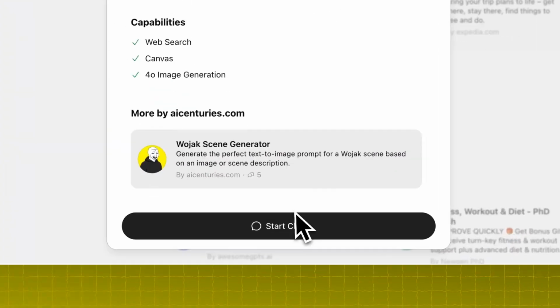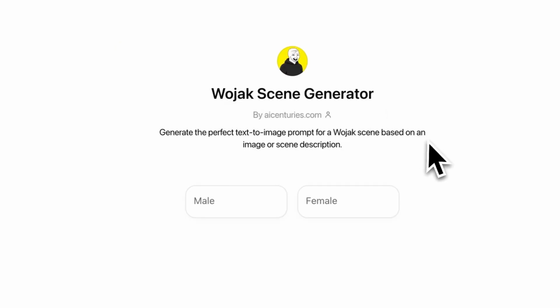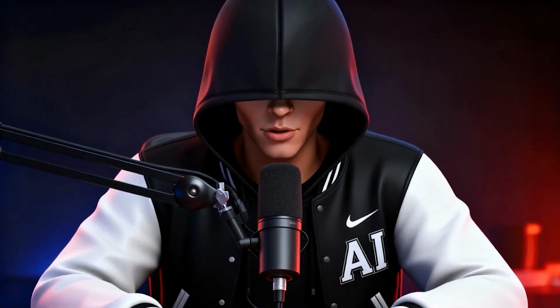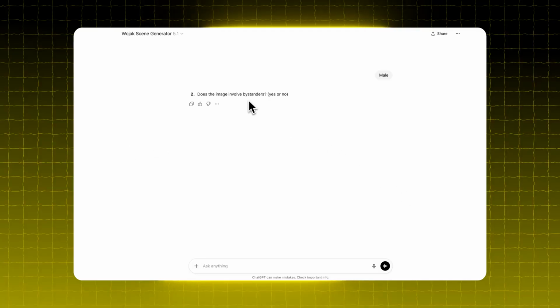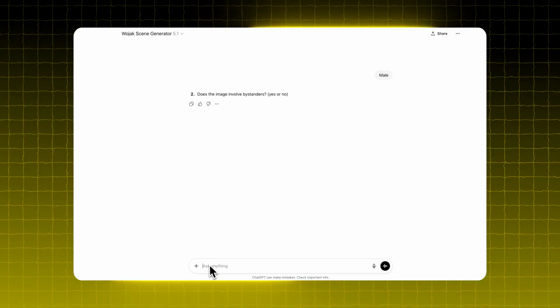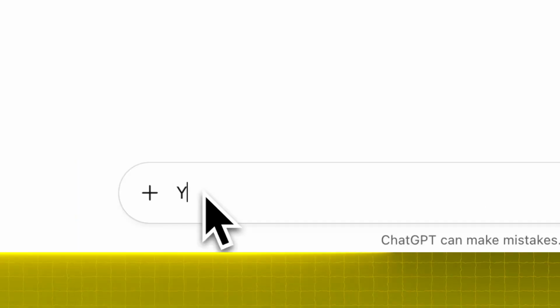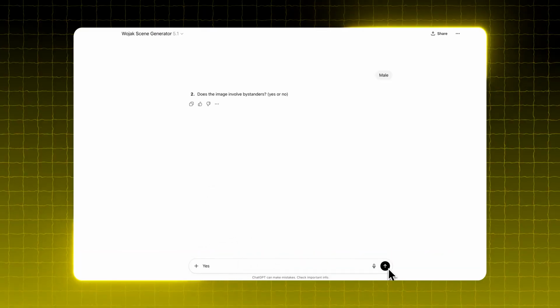Now click on Start Chat. Here right at the start, it'll ask whether the scene should be made for a male or a female character. In this example, let's go for a male character as first use case. Next, the GPT will ask if the scene includes any bystanders. In this case, we will answer yes, so we simply type yes.